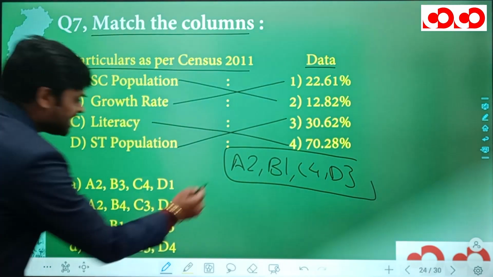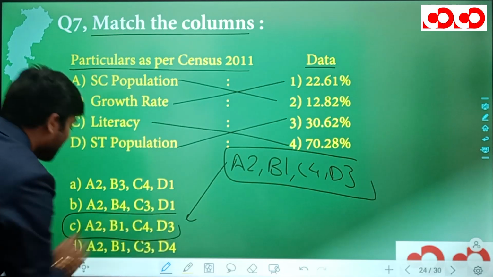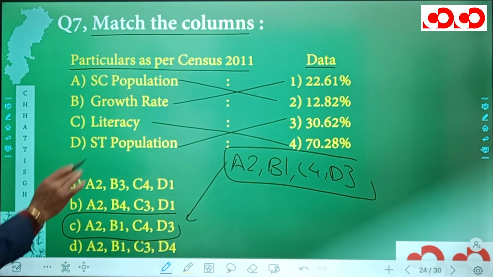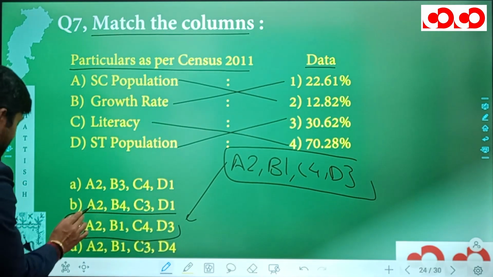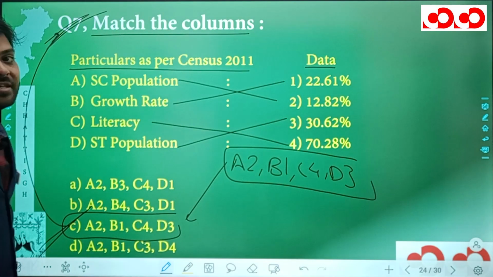Now, matching this with the options we have, in the option C we have this identical A2, B1, C4 and D3, and hence this option C is going to be the correct option for our 7th question.